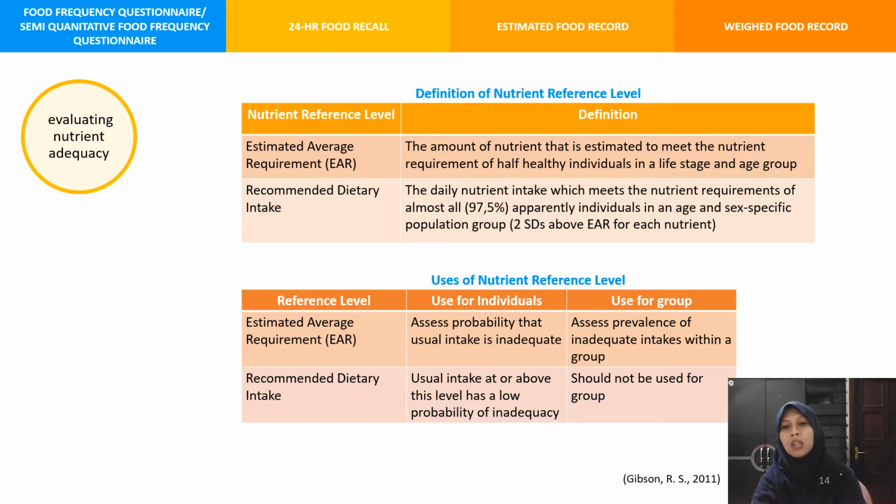And how to use it for a group? Estimated average requirement can be used to assess prevalence of inadequate intake within a group. The prevalence can be calculated from how many people in the group have nutrient intake below the EAR cut point. But RDI should not be used for a group because it can overestimate the number of persons that have inadequate intake.